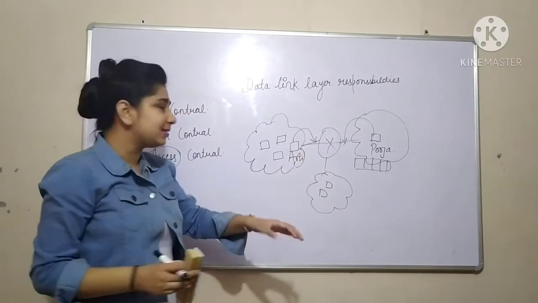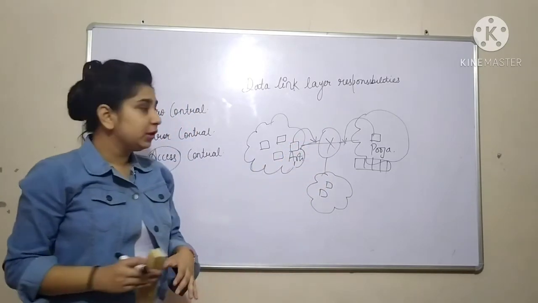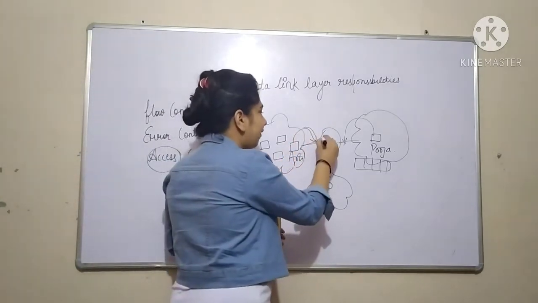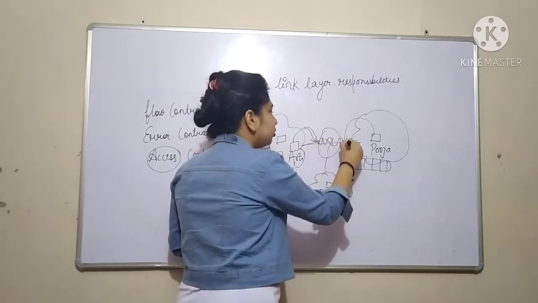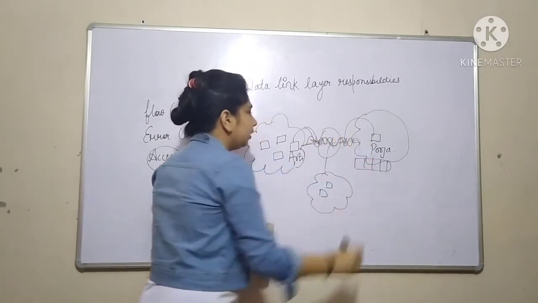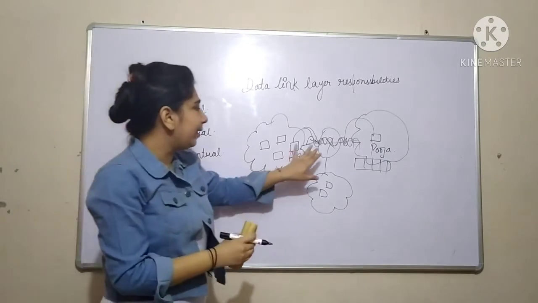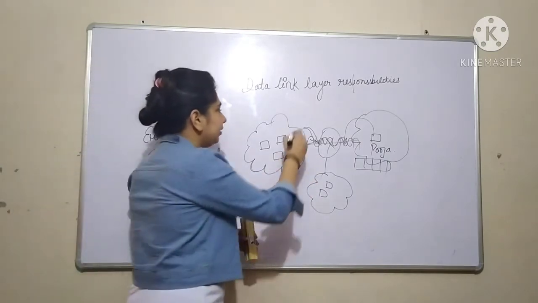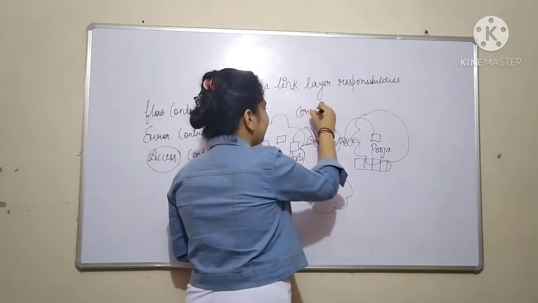Both are sending messages on the same channel. So there is a collision between the messages of Aarti and Pooja. Our message is going to be corrupted.